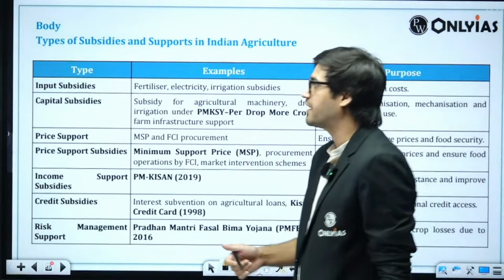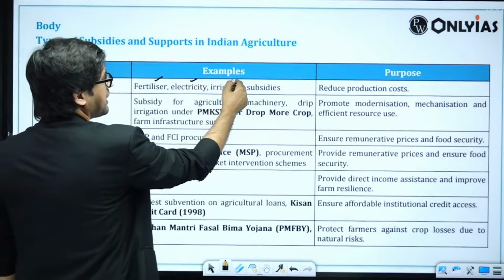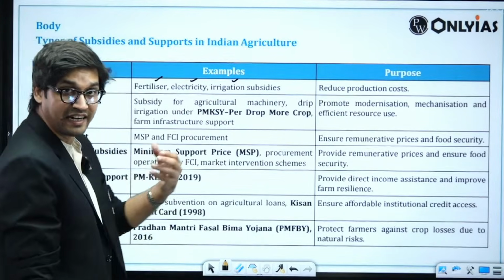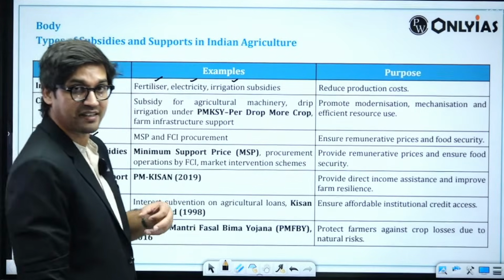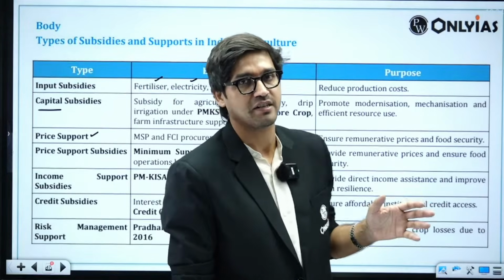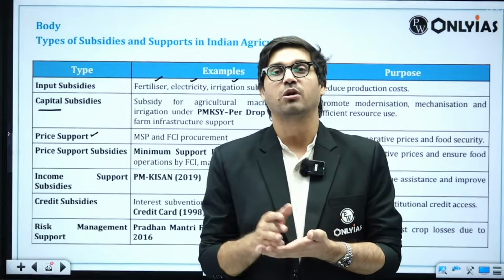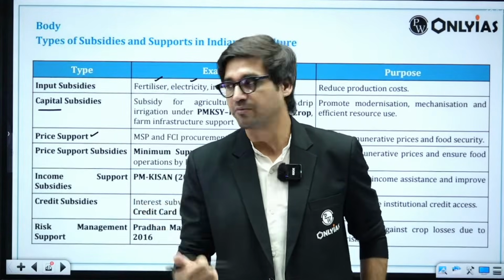Right? You have input subsidies, farm inputs: fertilizer, electricity, irrigation. Then we can talk about capital. That means credit subsidy, interest subvention schemes. Then you can talk about price support. The government has MSP, price support mechanisms. You can here talk about the price support scheme of the government. You can talk about the central pool through which the government procures rice and wheat at MSP.